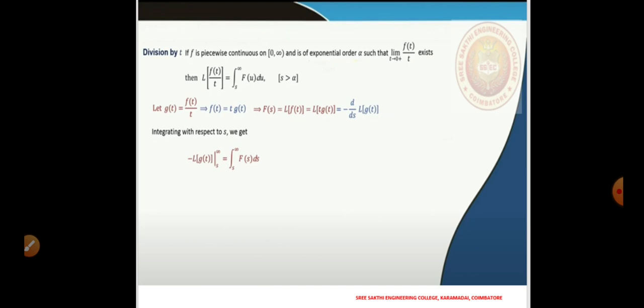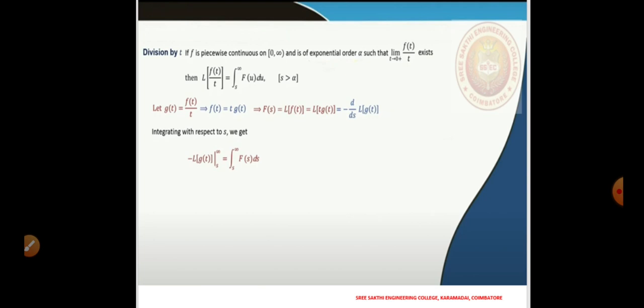So we have the relation that f of t equals t times g of t, and F of s, which is the Laplace transform of f of t, is the Laplace of t times g of t.